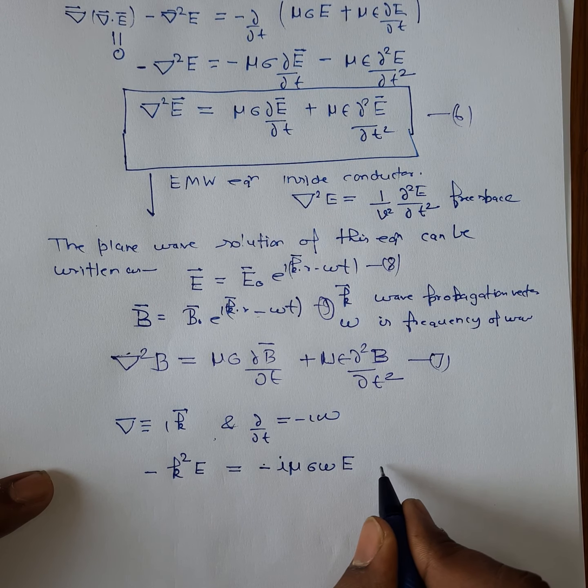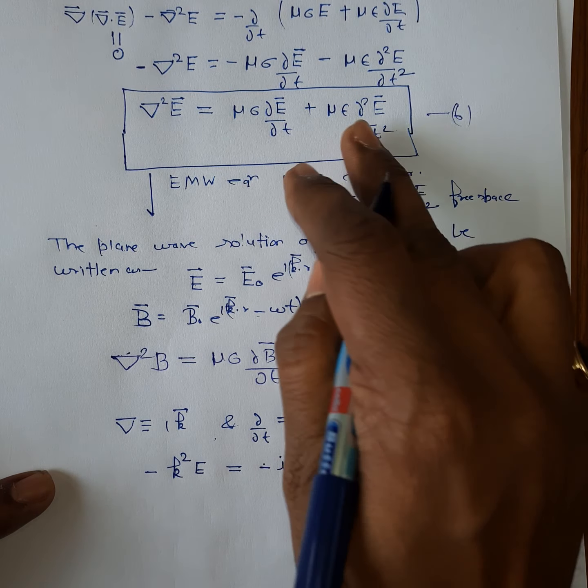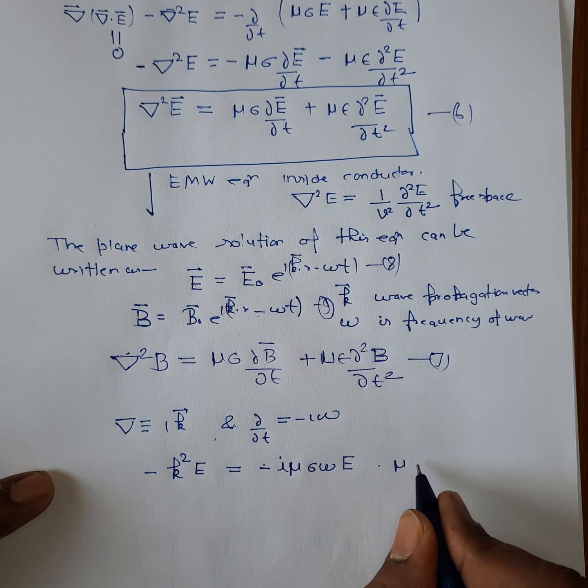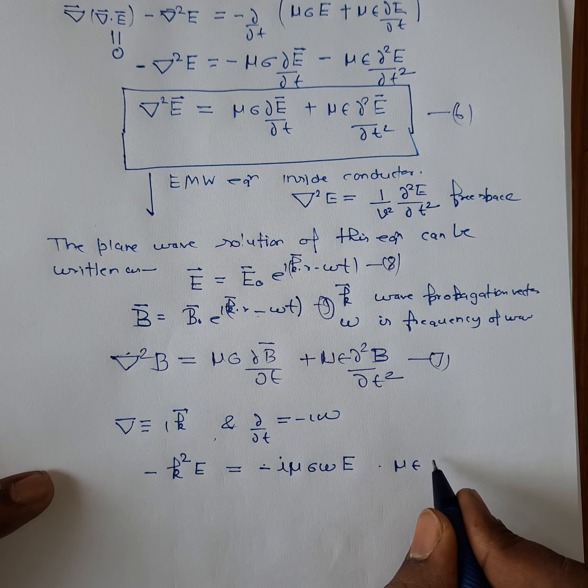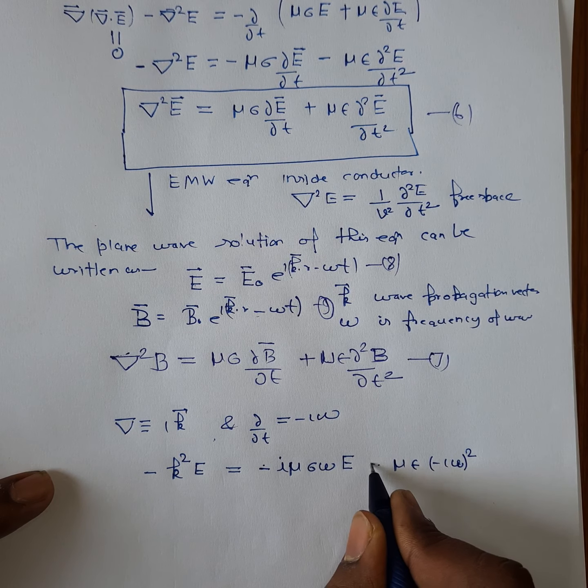Similarly here you will get mu epsilon and minus i omega chi square.